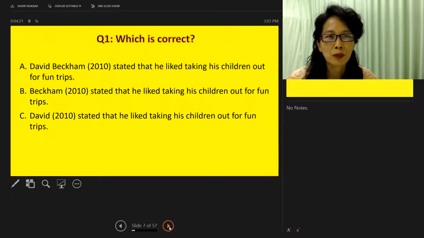Now we have a quiz question 1 here. Which is correct? This is to test whether you know which one is the surname. Okay, the answer is B.